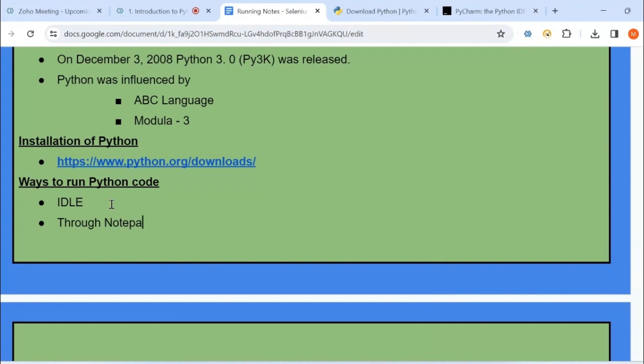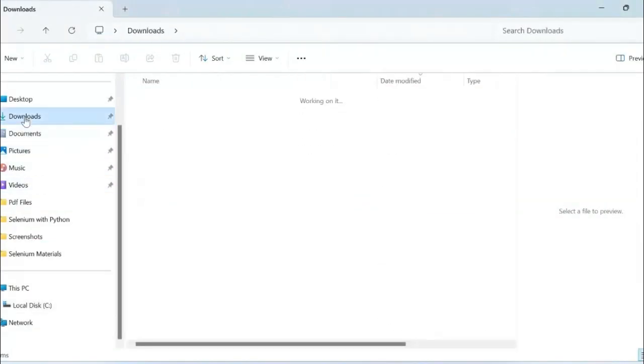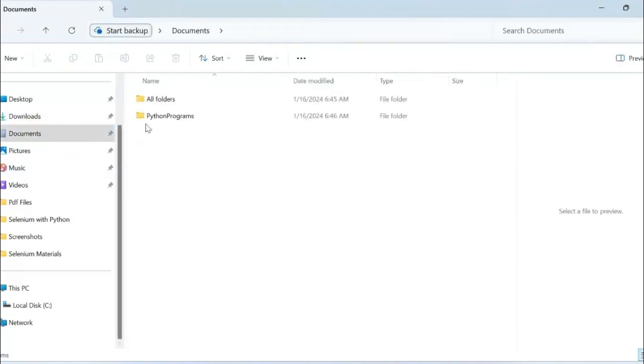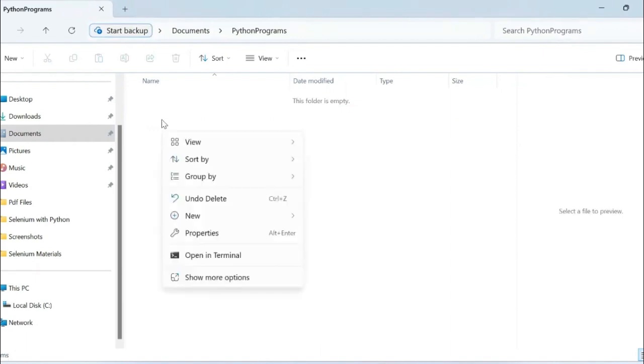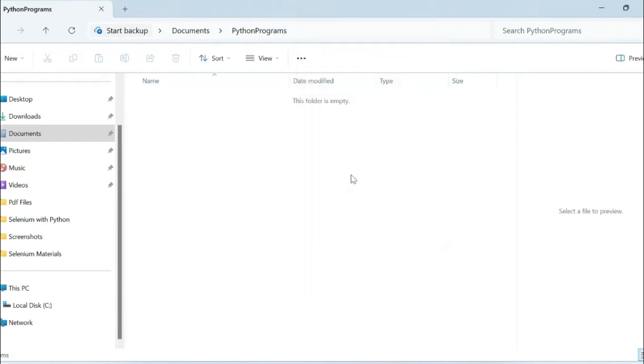Another way is through Notepad. Let me go to any particular folder, like downloads, or where I have created Python programs in documents. I have created this hello world program. Let me delete this and create one for your understanding. Click on create new text document.